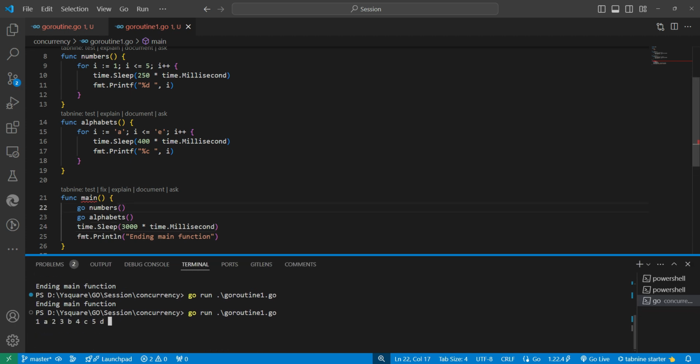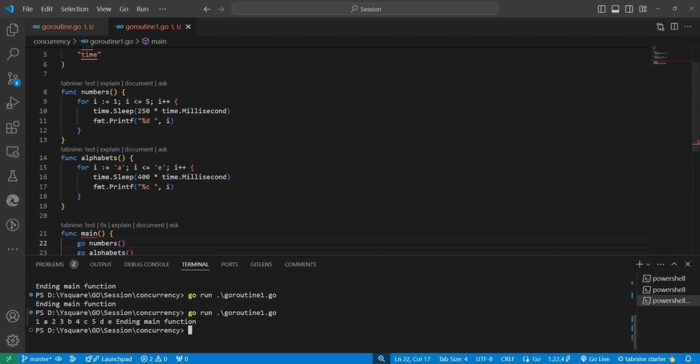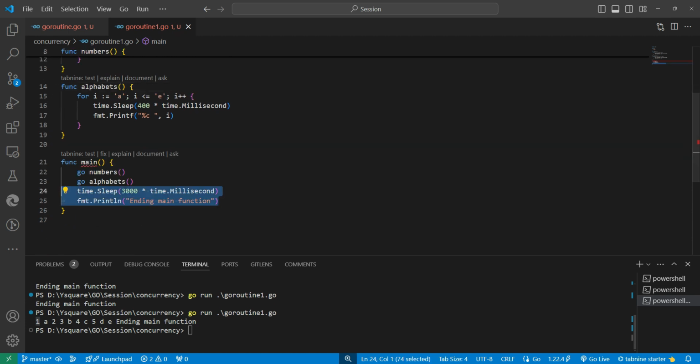When I run, I can see these goroutines are working one by one. This one works, it will print. Then it will switch over here. It will print this one. Then it switches over here. So this is actually the meaning of concurrency. So goroutine is working behind the scenes like this: one task of this function, another task of the other function, and it will keep switching between them. And this is super lightweight, guys, in comparison to threads. We'll see this also when we do more complex problems. So over here, the main goroutine will wait 3000 milliseconds.